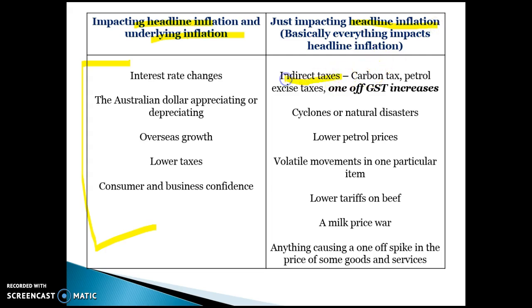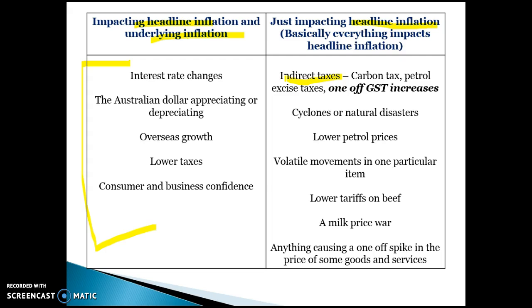So indirect taxes, the carbon tax, petrol excise taxes, those sorts of things are likely to cause an increase in headline inflation but not underlying inflation. If the GST is just put onto one more item, so if they broaden the tax base and put it on fresh fruit, for example, that wouldn't really affect the headline rate. Natural disasters that destroy crops and agriculture, again, affect one industry.